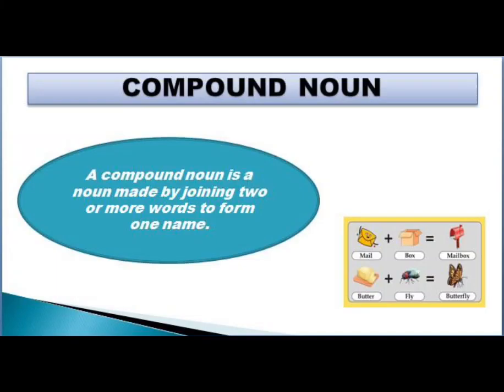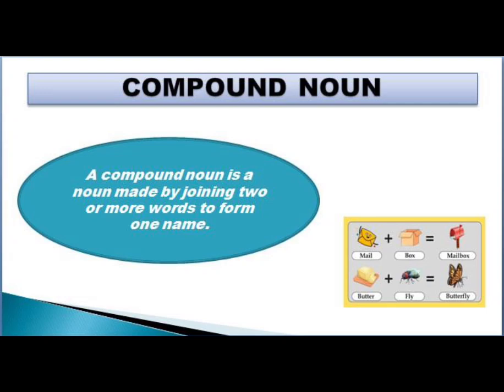So today we are going to discuss four types of noun in detail. The fourth type of noun is, you can see, compound noun, and the definition is also given below. A compound noun is a noun made by joining two or more words to form one name. It's basically a combination of two or more words to create one word, to create a compound noun.